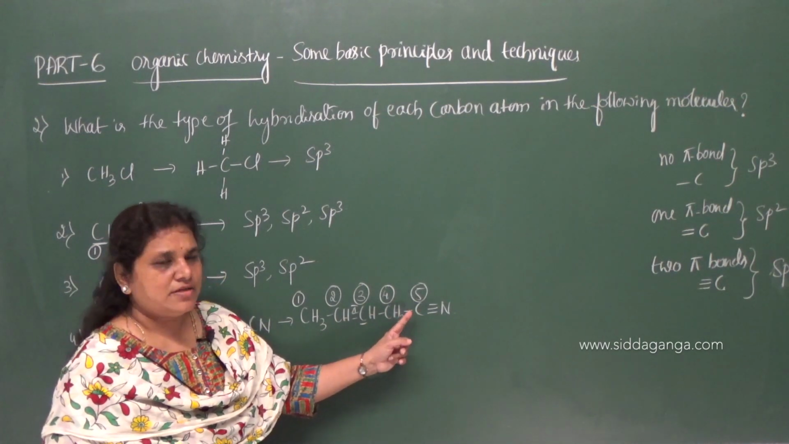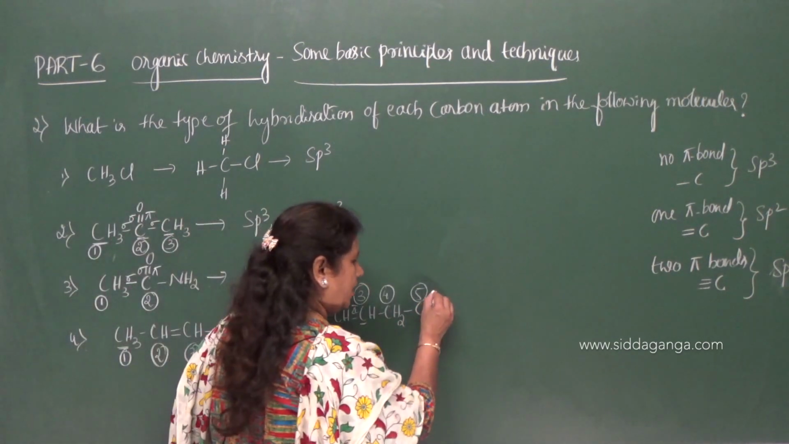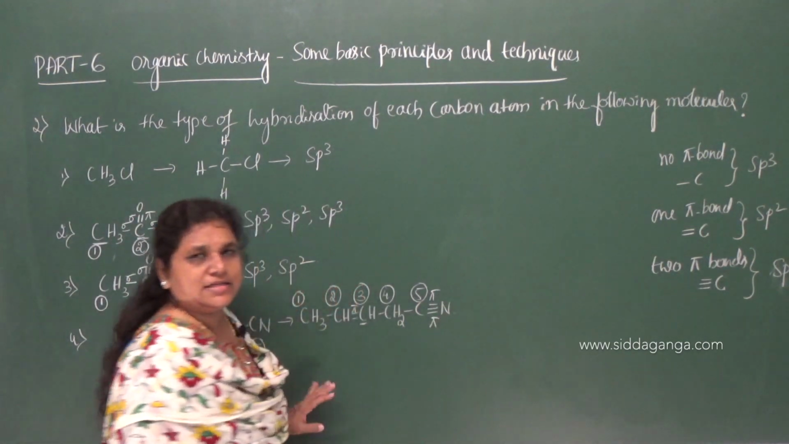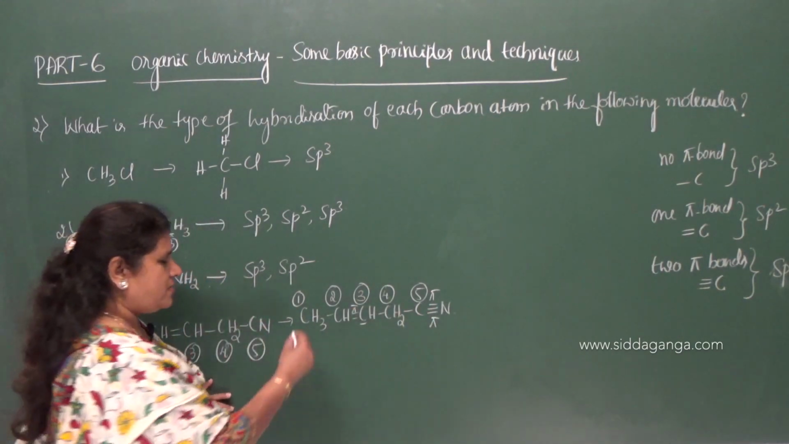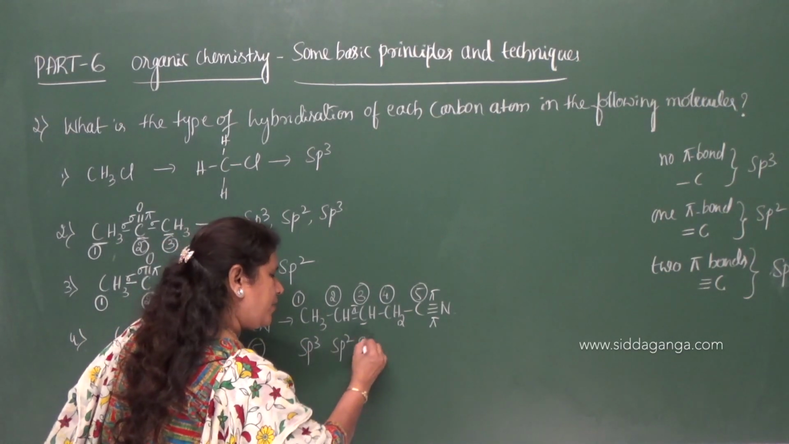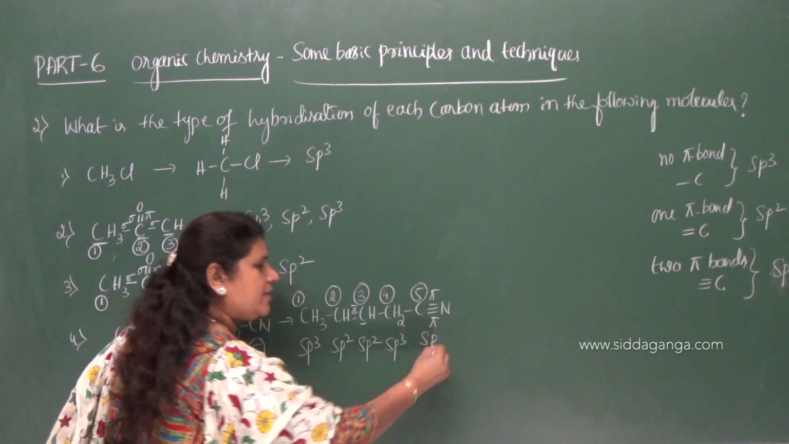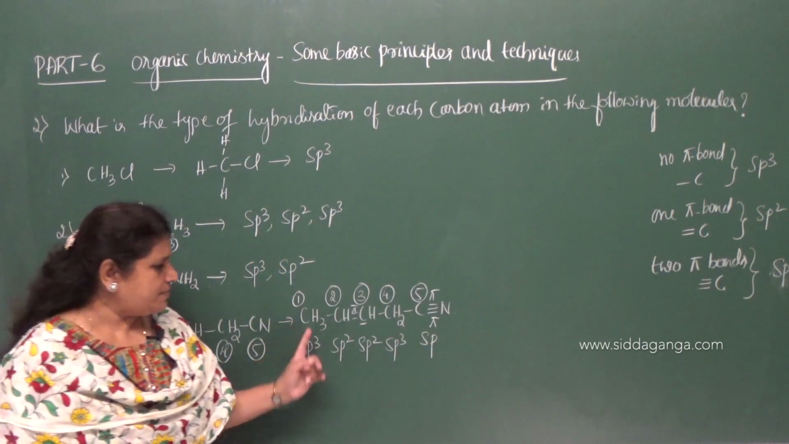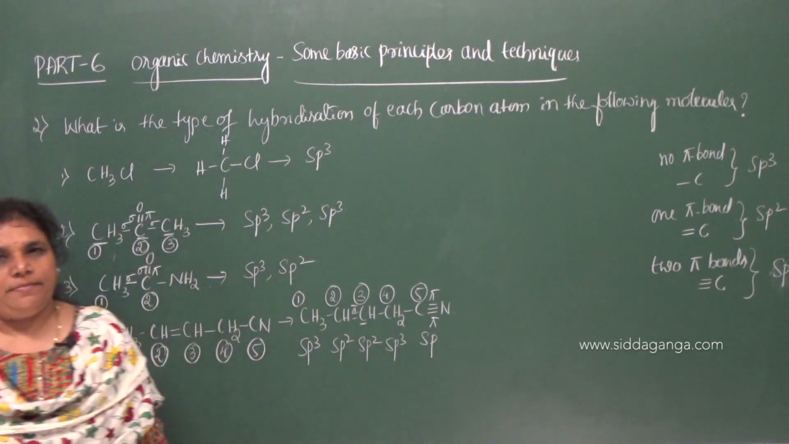What about this carbon? Here it forms a sigma bond, but with nitrogen it forms 2 pi bonds. It is a triple bonded carbon. Therefore, what is the state of hybridization? It is sp3, sp2, sp2, sp3, and here it is sp. Correct? So sp3, sp2, sp2, sp3 and sp hybridization.